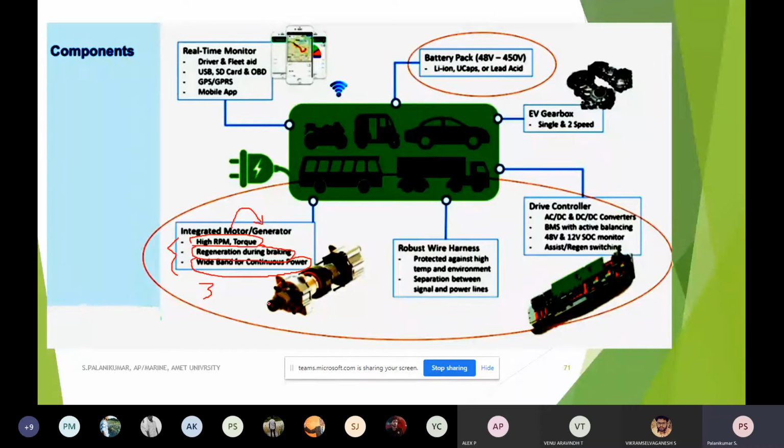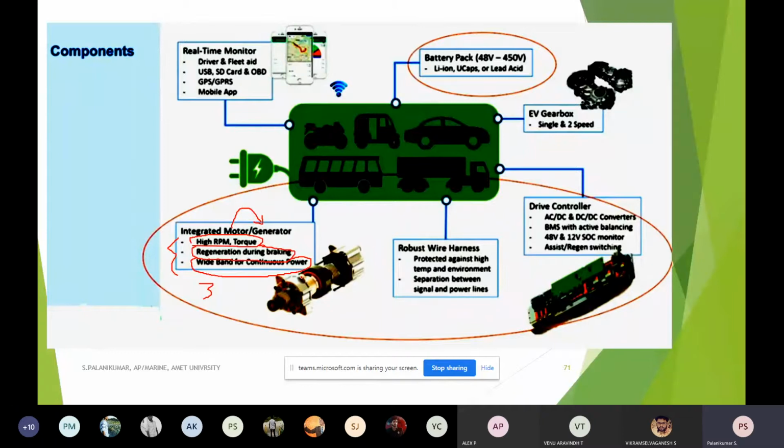Since I am cutting the supply through that wire, it has to feed the power back to the source. The battery is the source, so the motor has to supply the power back to the source with a proper converter arrangement. If it is an AC motor or even a DC motor, in between there will be a small power converter. Through that it will go back to the source.